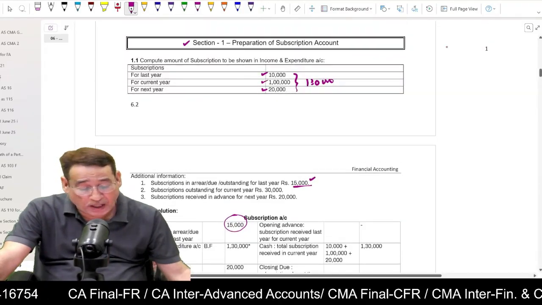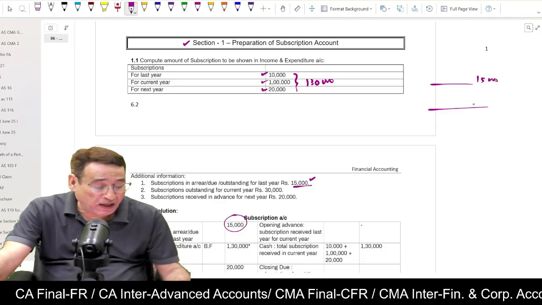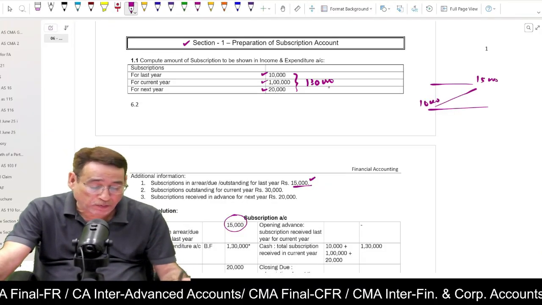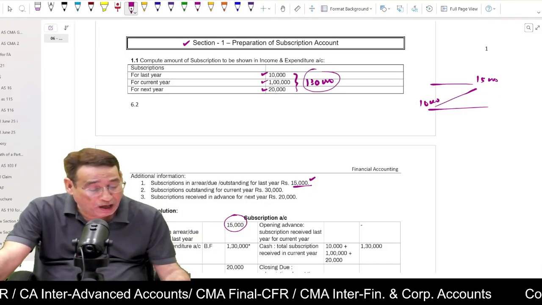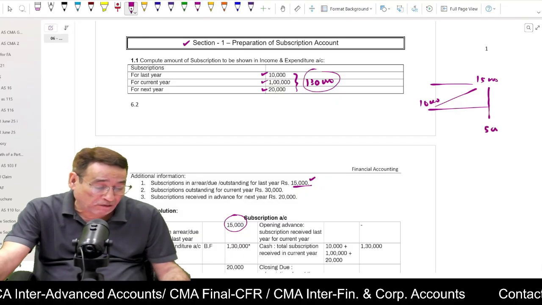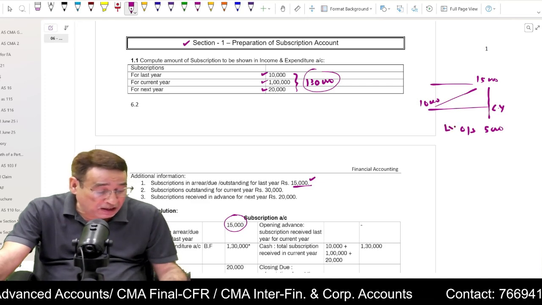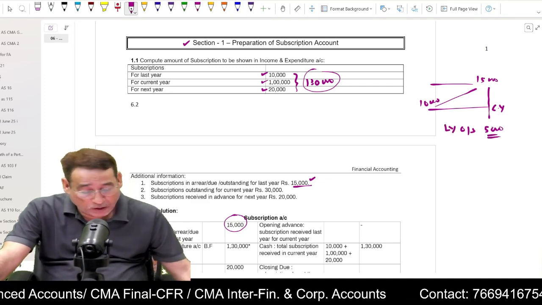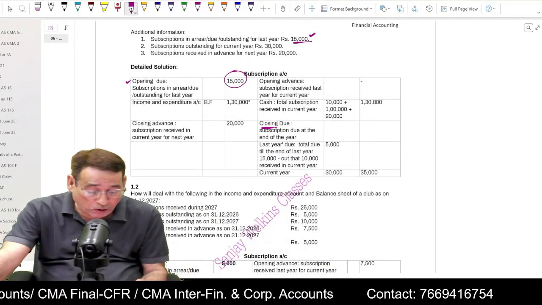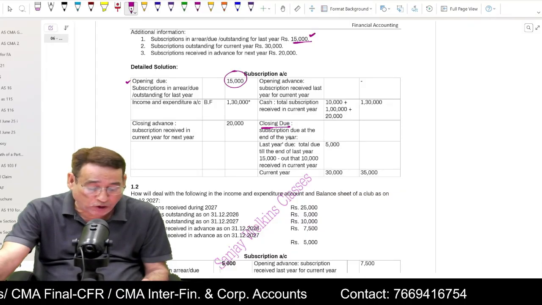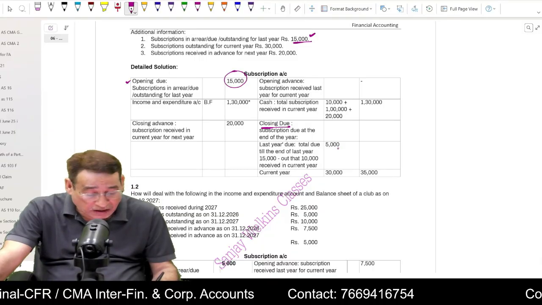But I must keep in mind that out of 15,000 which were due at the end of the last year, in the current year, we have received out of that 10,000 rupees, because here it is written that out of 1,30,000, 10,000 relates to last year. That means out of 15,000 at the end of the year, still 5,000 subscription are outstanding. That means at the end of current year, last year outstanding are still there, 5,000. So it is important to understand that you are going to write here 15,000, and when you are going to write closing subscription, that is subscription due at the end of the current year, you will also write here total subscription due at the end of the last year for current year.